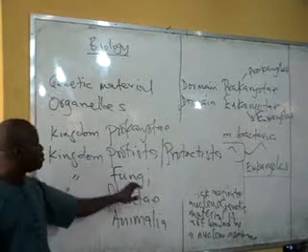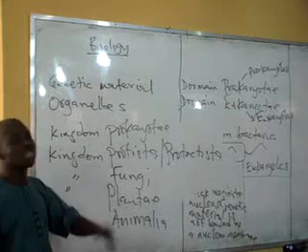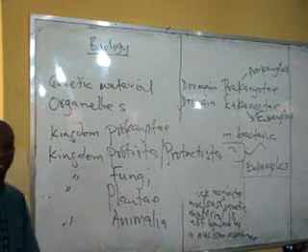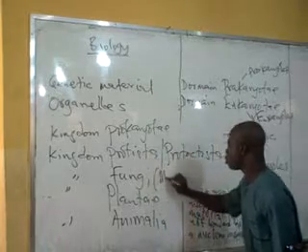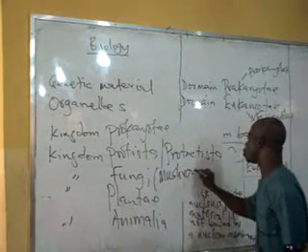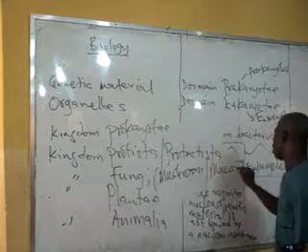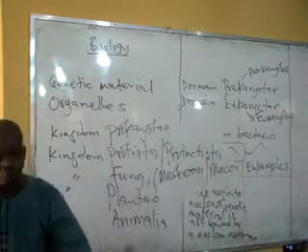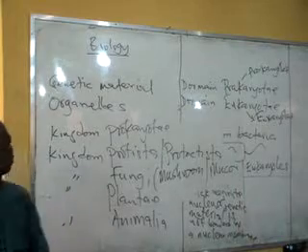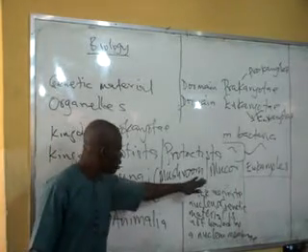Then we have kingdom Fungi, that is a special group of organisms, including our common mushroom, then our mucor, and others of its kind like rhizopus and mold, which are the common names that we have among us.